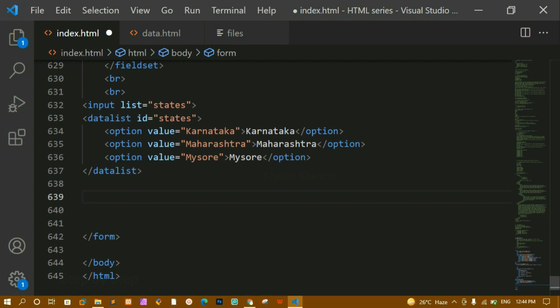Now here first I am going to give some break tags, and below this I am going to give a break, and inside this first let me write a label.